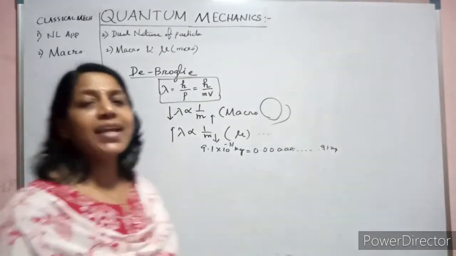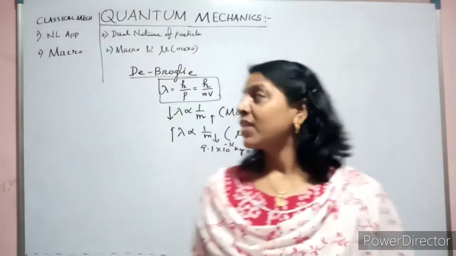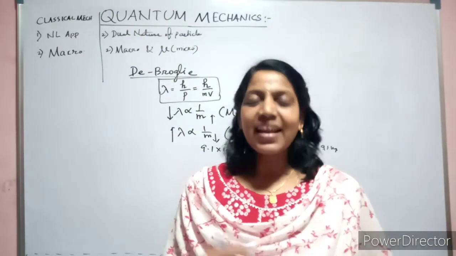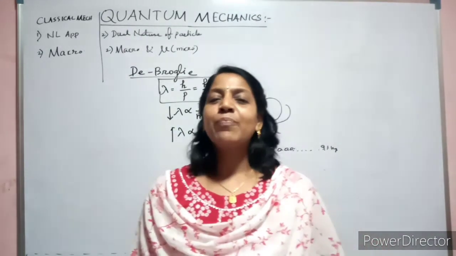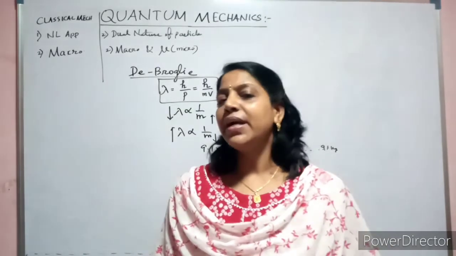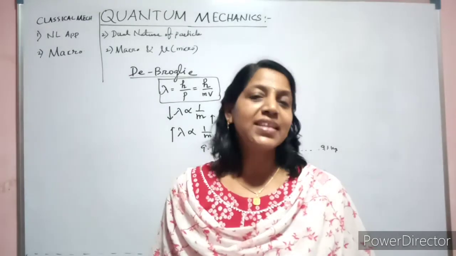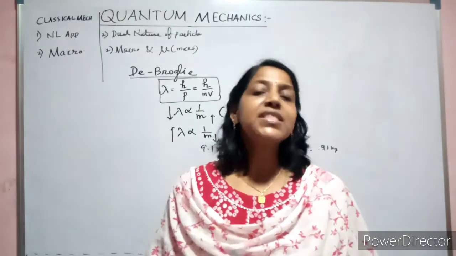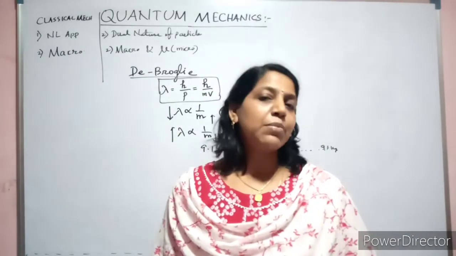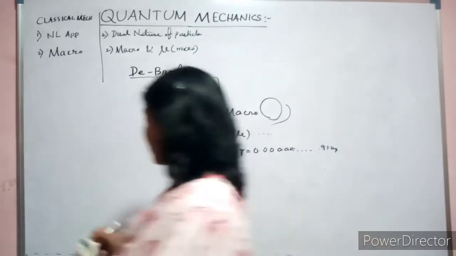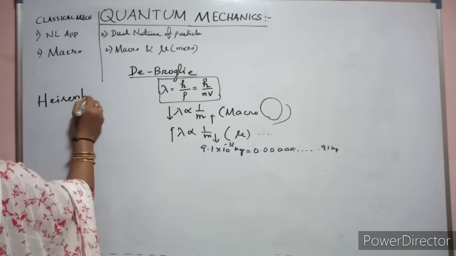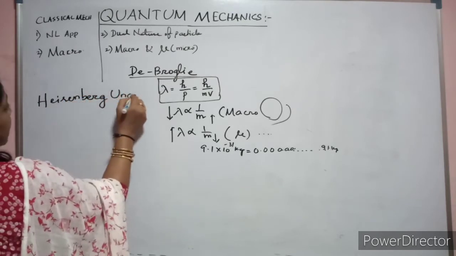Then Heisenberg came and he stated a principle called the uncertainty principle. What exactly he wants to state is that it is impossible to determine both the position and the momentum of a particle simultaneously. What he told is, it is impossible to determine both the position and the momentum of an electron simultaneously. Hence Heisenberg's uncertainty principle came.